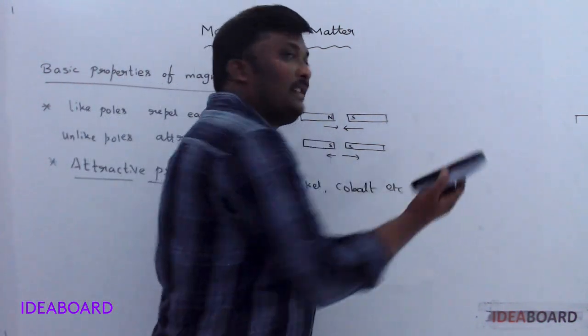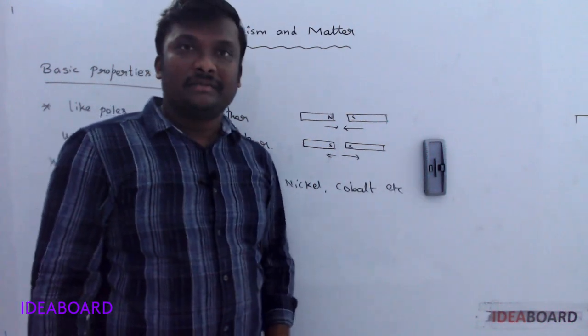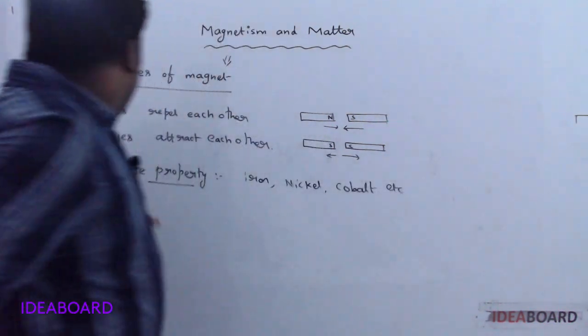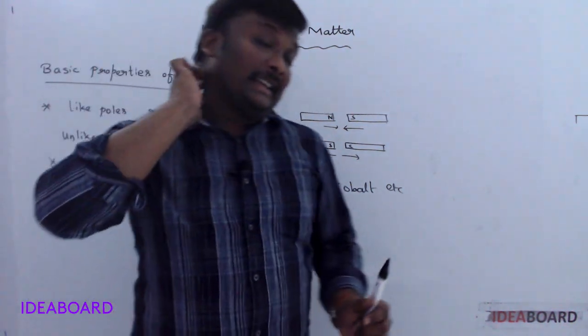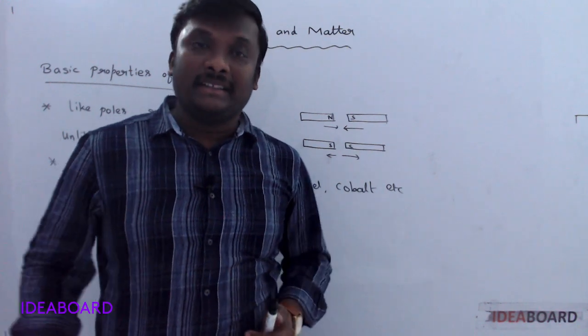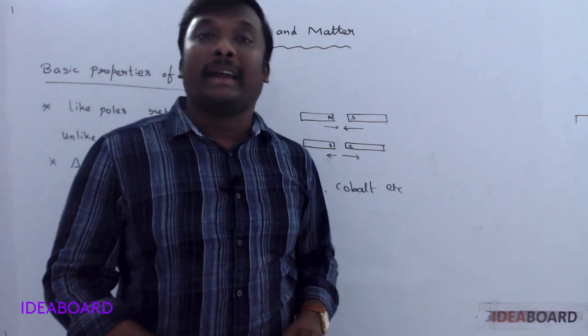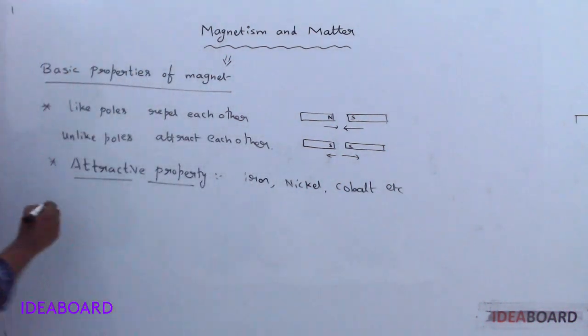Our duster also contains a magnet, so it is attracted now. So the attractive property indicates that magnets not only attract other magnets, they also attract some magnetic materials. Okay, and next one,